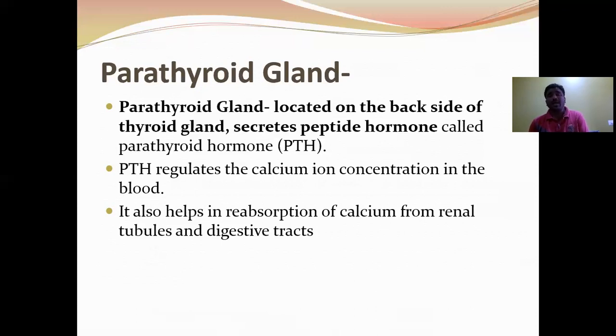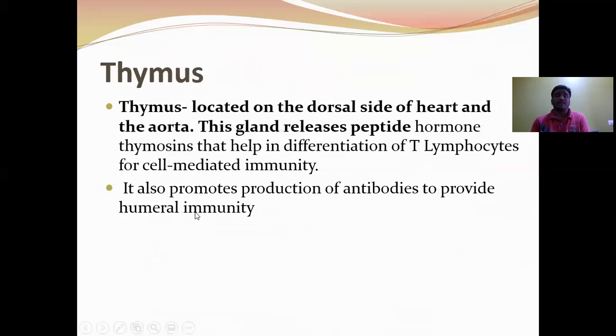Thyrocalcitonin and parathyroid hormone are antagonistic in function. One increases calcium levels in the blood, another decreases calcium levels in the blood. Thyrocalcitonin decreases calcium levels in the blood, and the parathyroid hormone increases calcium levels in the blood. Both together maintain calcium levels in the blood.